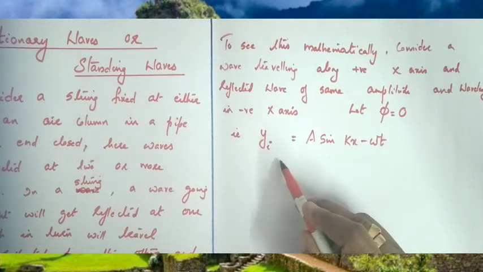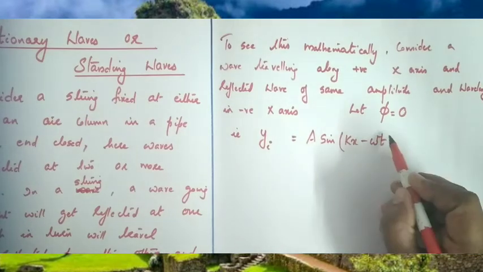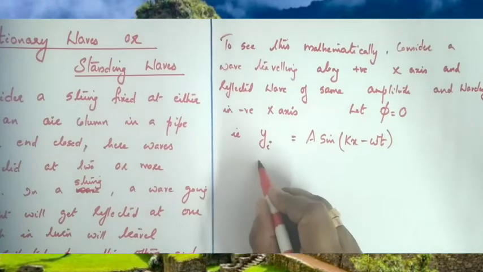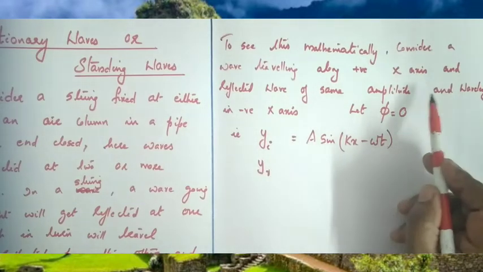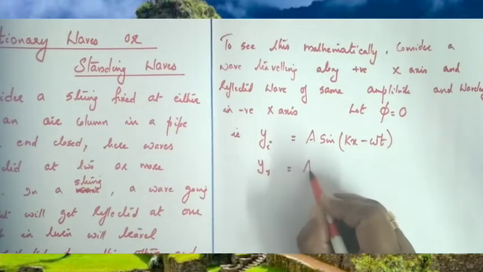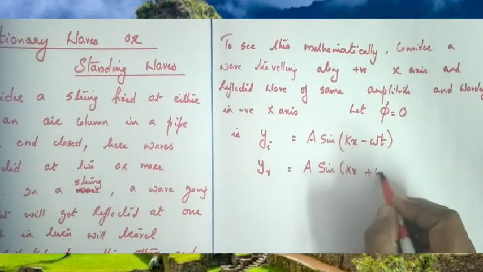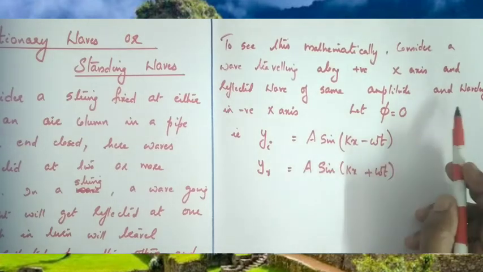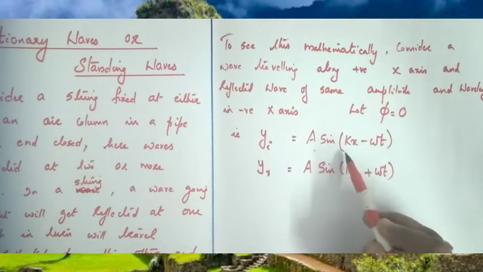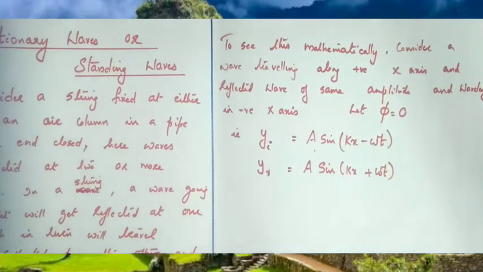So the incident wave can be written as y_i equals A sin(kx minus omega t). And the reflected wave, we know, is traveling along which direction? Negative x direction, and hence it can be represented as A sin(kx plus omega t). Both have the same amplitude and same wavelength, isn't it? So A sin(kx minus omega t) is the incident wave, and A sin(kx plus omega t) is the reflected wave.